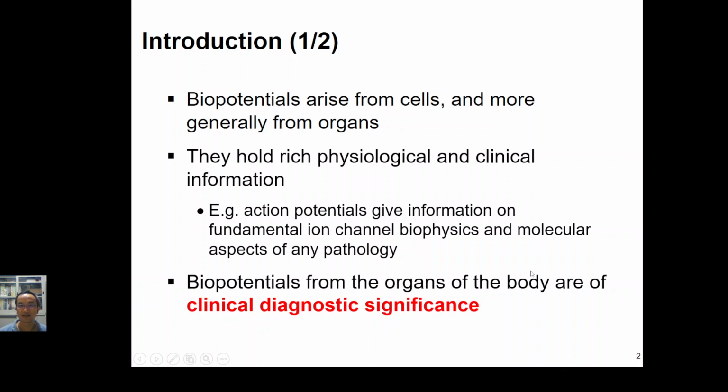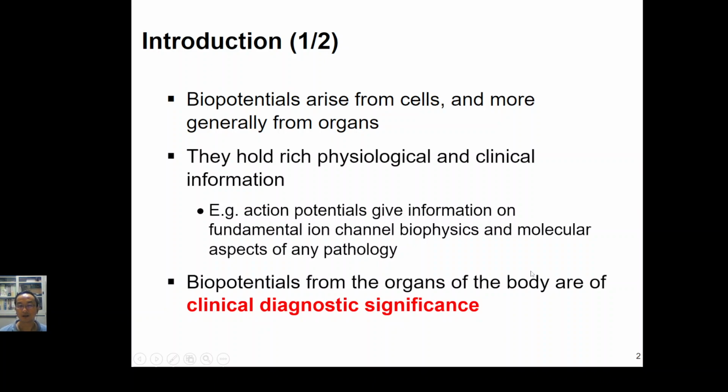And actually, all this kind of biopotential can come from either the cells or the organ. As you all know, similar cells grouped together will form the tissue, and similar tissue groups together will form the organs. For example, the cardiac muscle cells group together will form the cardiac tissue, and cardiac tissue groups together will form the heart, and the heart is the organ.